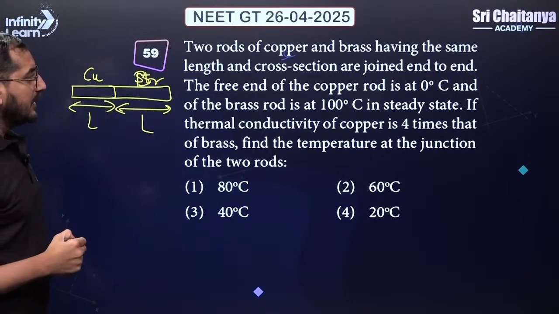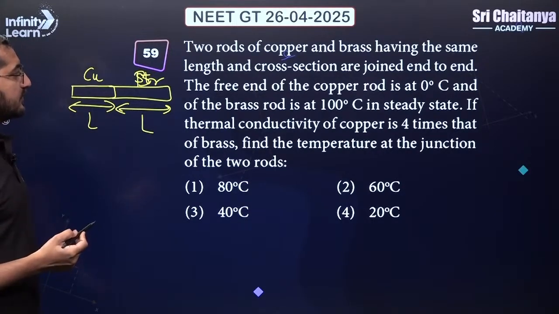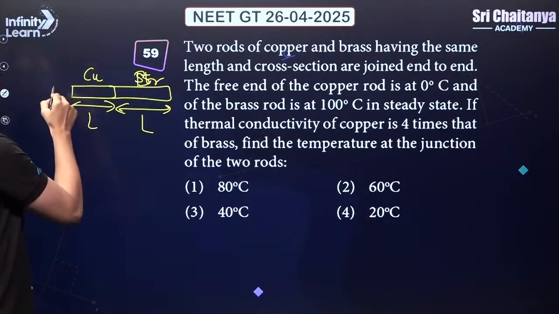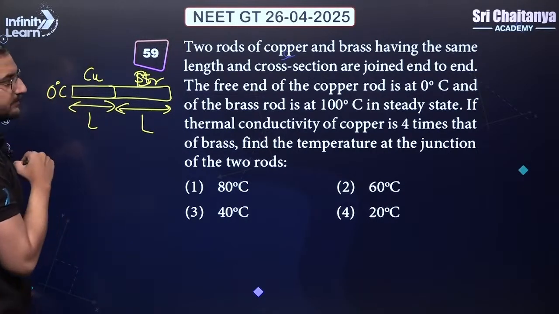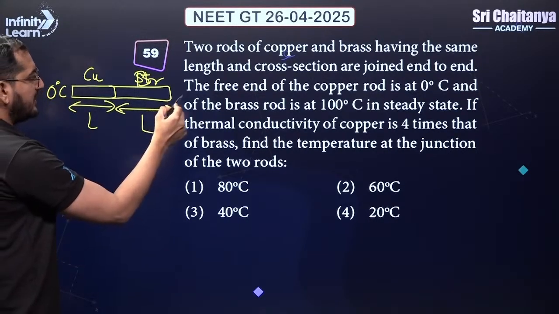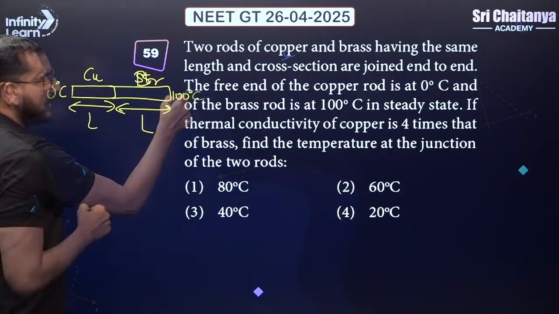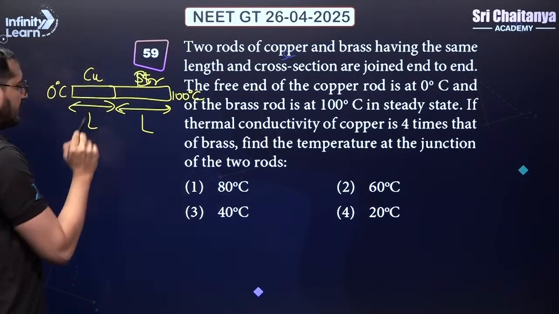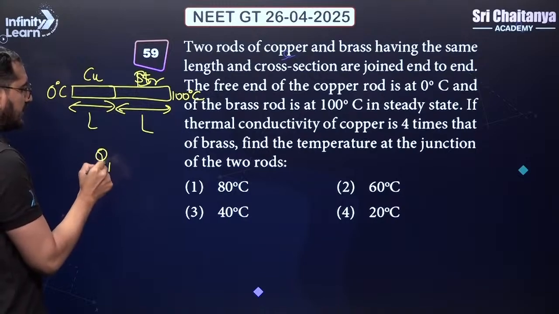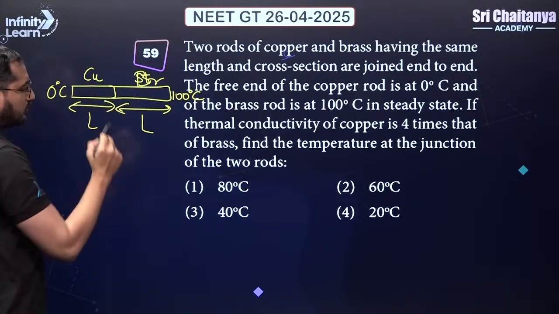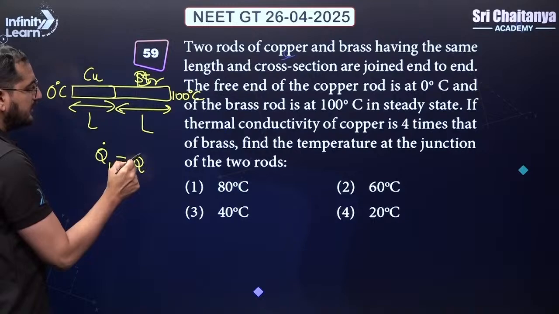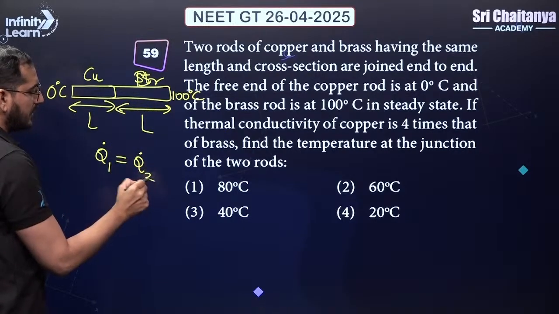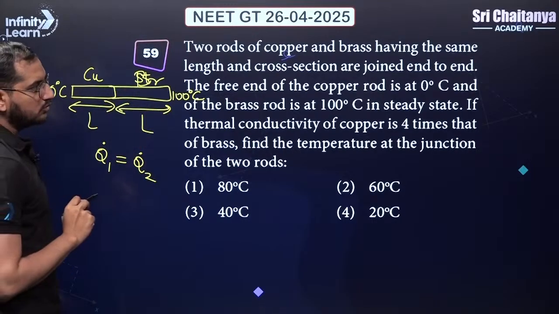Okay, and cross-sectional area is also same. The free end of the copper is at 0 degrees Celsius, and for the brass rod the free end is at 100 degrees Celsius, and everything is in the steady state. Whenever things are in steady state, we can say that the heat current going through the copper is same as the heat current going through the brass. So Q1 dot should be equal to Q2 dot.